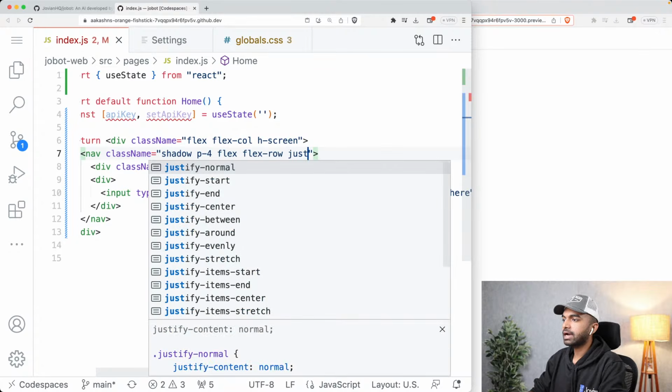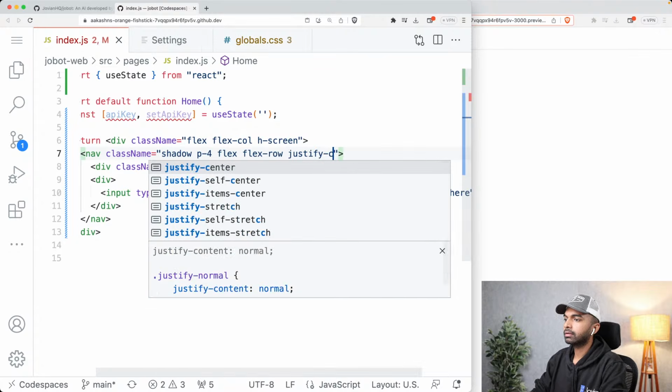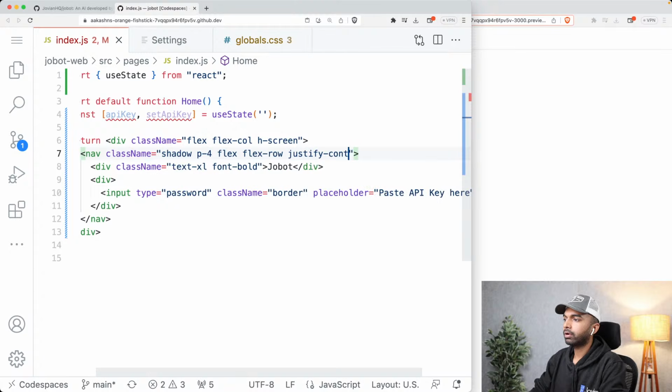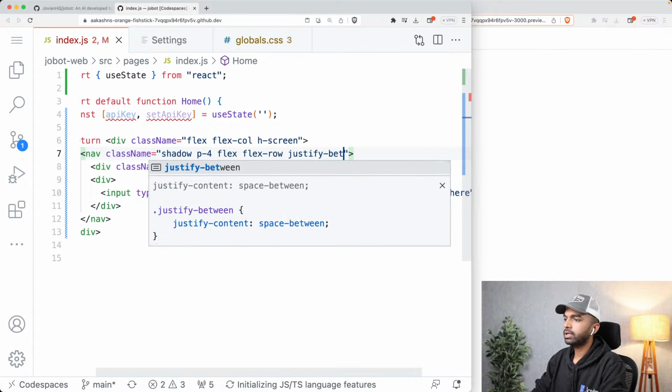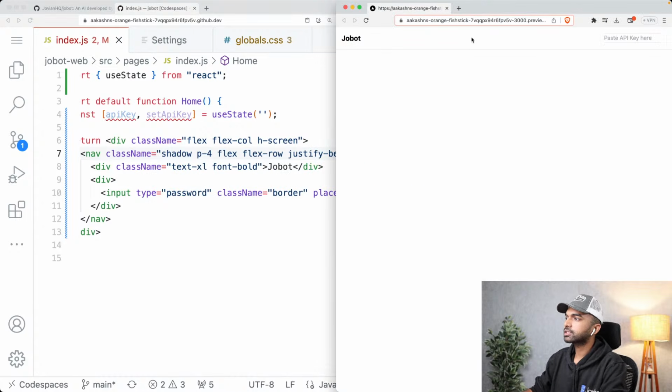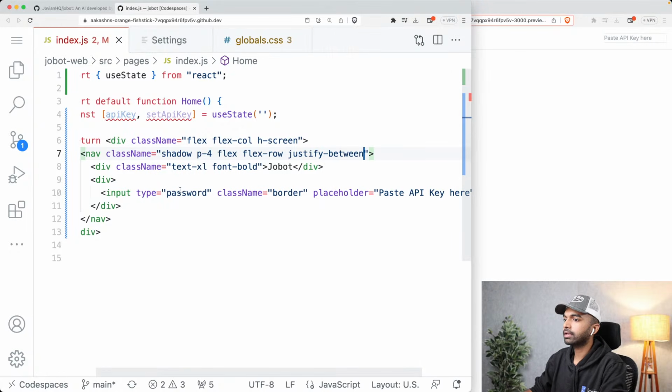And let us just add space between. So let me just say justify-content. All right, what is it? Justify-between. Yeah, what this is going to do is just add space between these two. So the input goes here on the right and this stays here on the left.